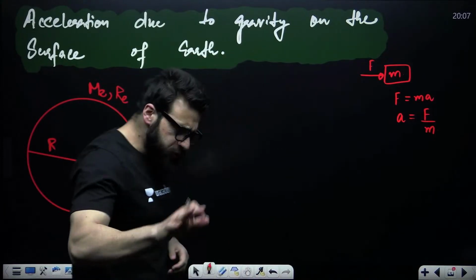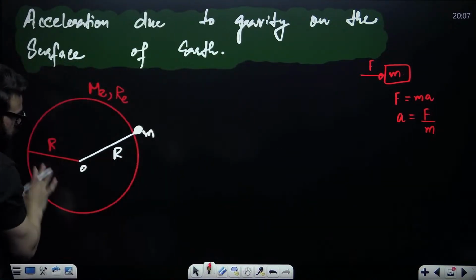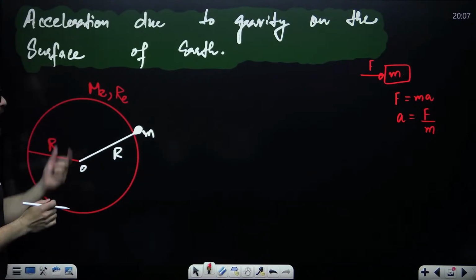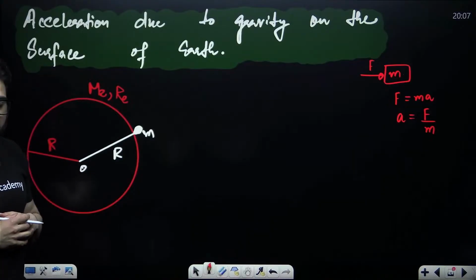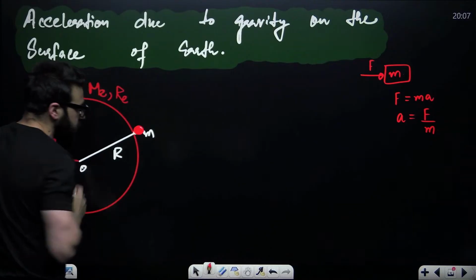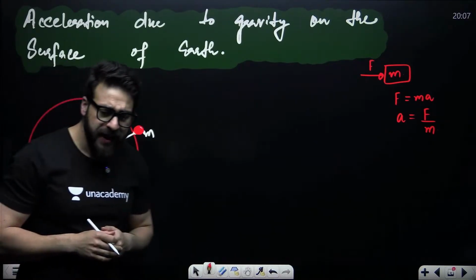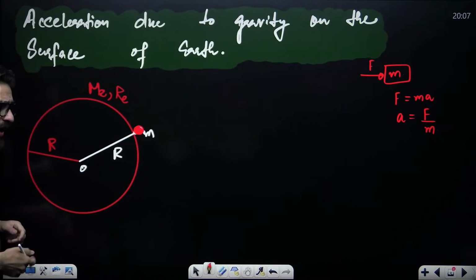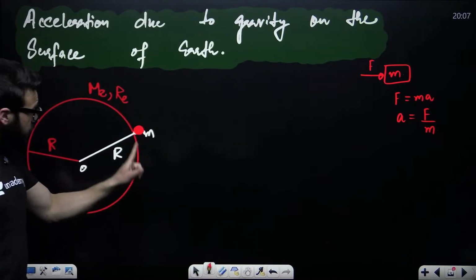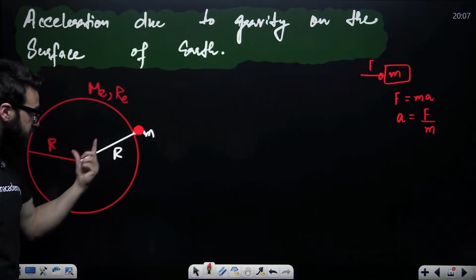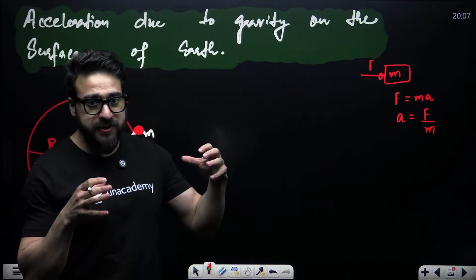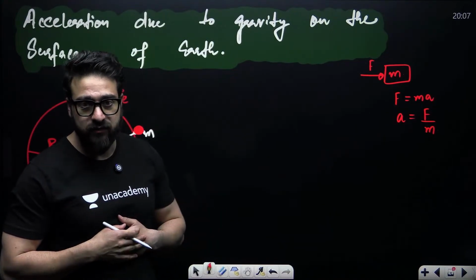Now, similarly, let's suppose this is the Earth. Radius of Earth is R_E and mass of Earth is M_E. On the surface of Earth, you are placing an object. My dear friends, I am asking you a simple question: is there any force acting on this particular mass due to the Earth? Yes, that's called gravitational force. Whenever two objects are placed near each other, they apply gravitational force on each other.